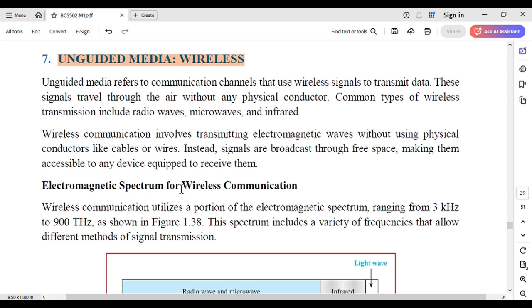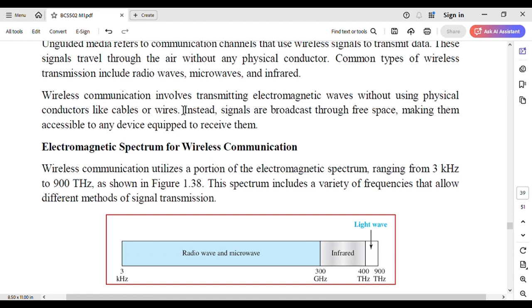Friends, in this video I will explain the concept of unguided media for 8 marks. Unguided media refers to a communication channel that uses wireless signals to transmit data. These signals travel through the air without any physical conductor. Common types of wireless transmission include radio waves, microwaves and infrared.